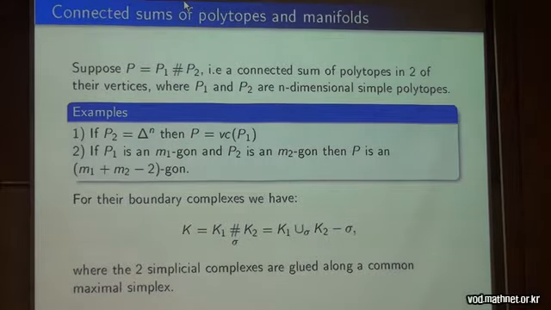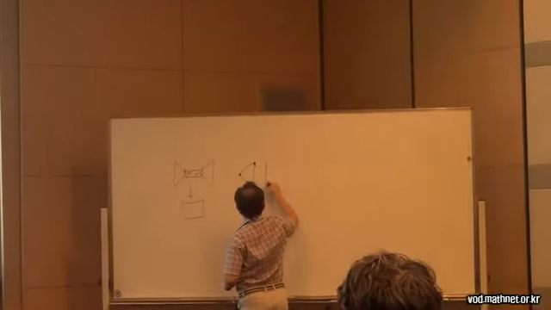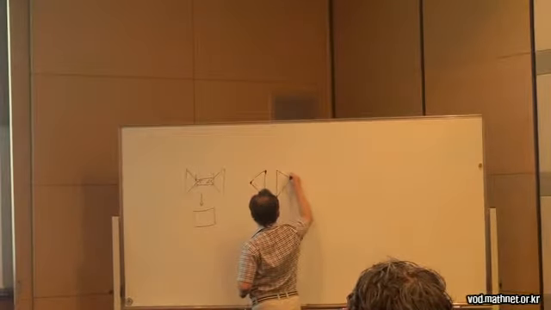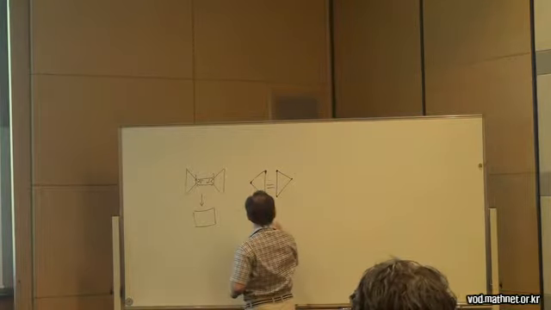So for example, here we also have two triangles, each the boundary of a 2-simplex, and we glue them.